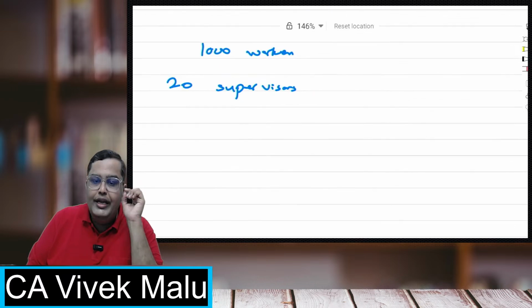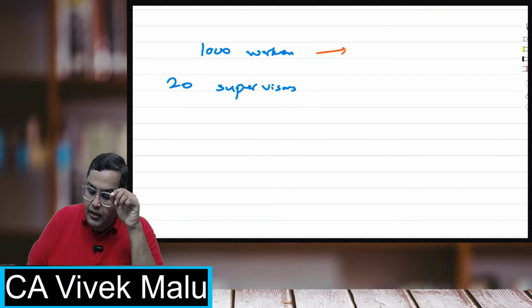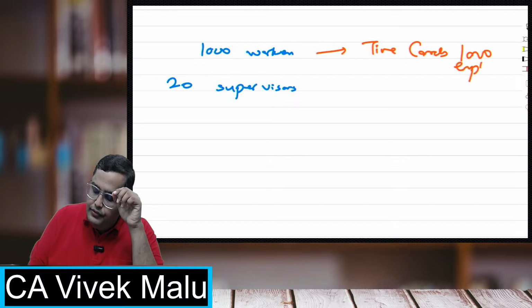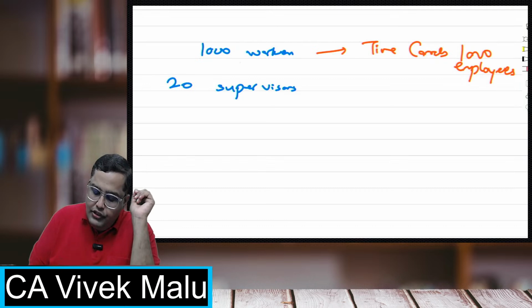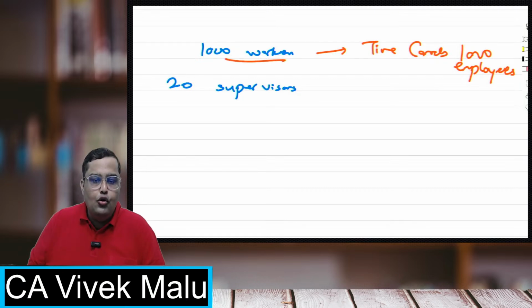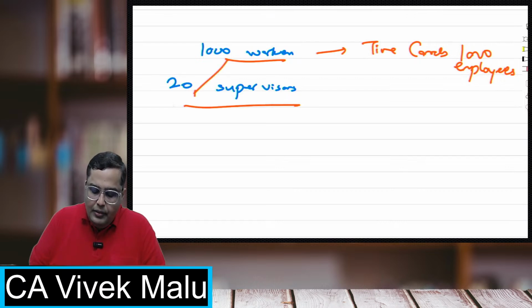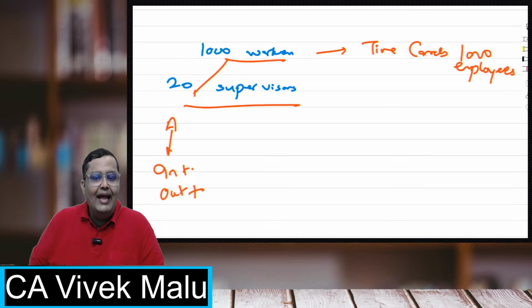So if I am following a time card system, I will give the time cards to all 1000 employees. These 1000 employees, wherever they go to any supervisor, they will go there. Suppose there is supervisor A, they will come to A, write the in time and out time, and then take the signature of A.